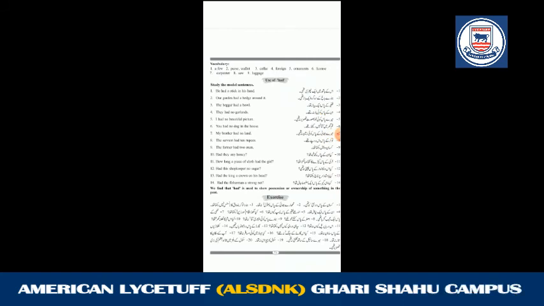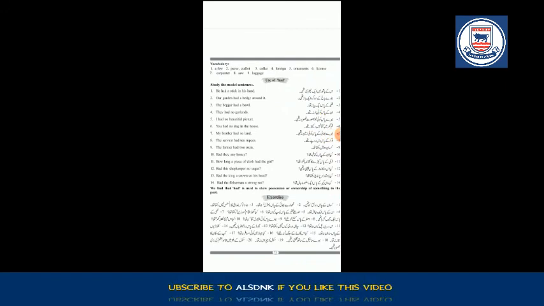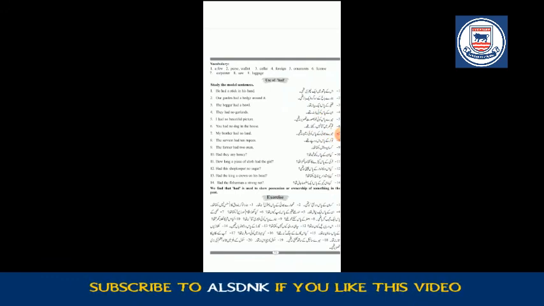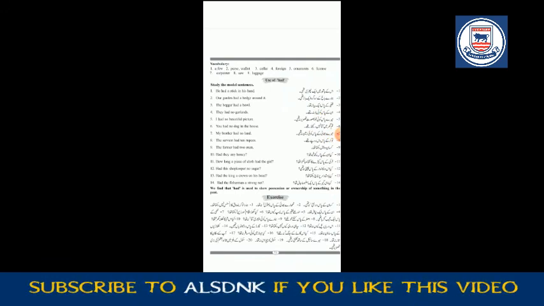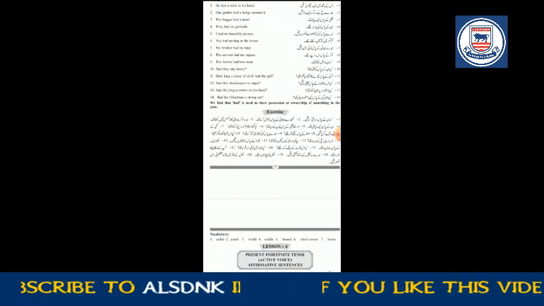किसान के पास दरांती ना थी. I will translate into English like: the farmer had not a sickle. Second one, तुम्हारे भाई के पास पिस्तौल ना था. Your brother had not a pistol. हमारा नौकर बंदूक का लाइसेंस नहीं रखता था. Our servant had not a license of a gun. So students, you have to complete all these sentences by yourself. On the next page, there are some vocabulary words you can use where you want.